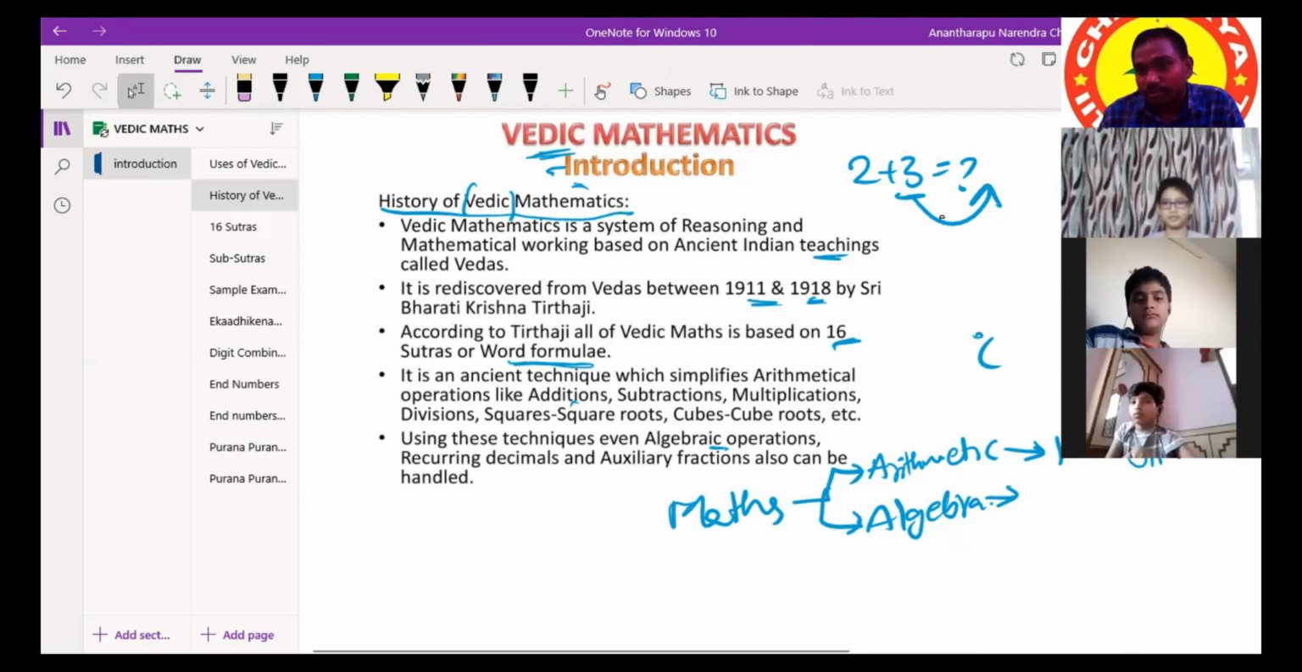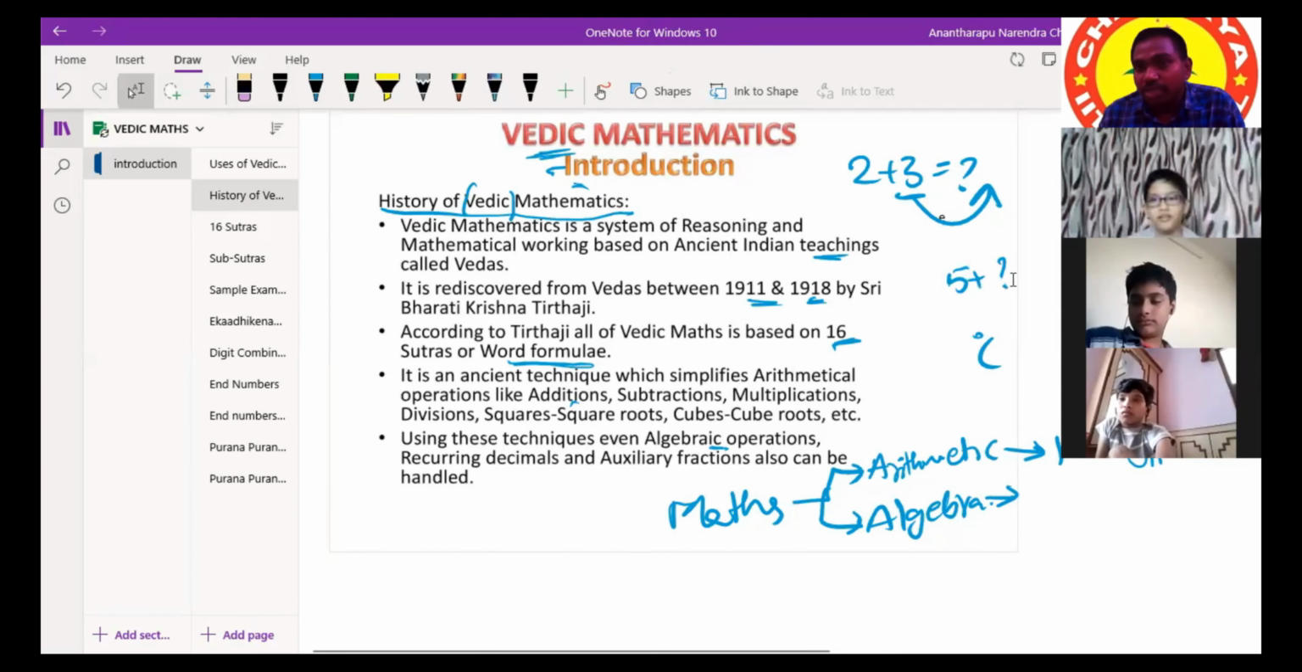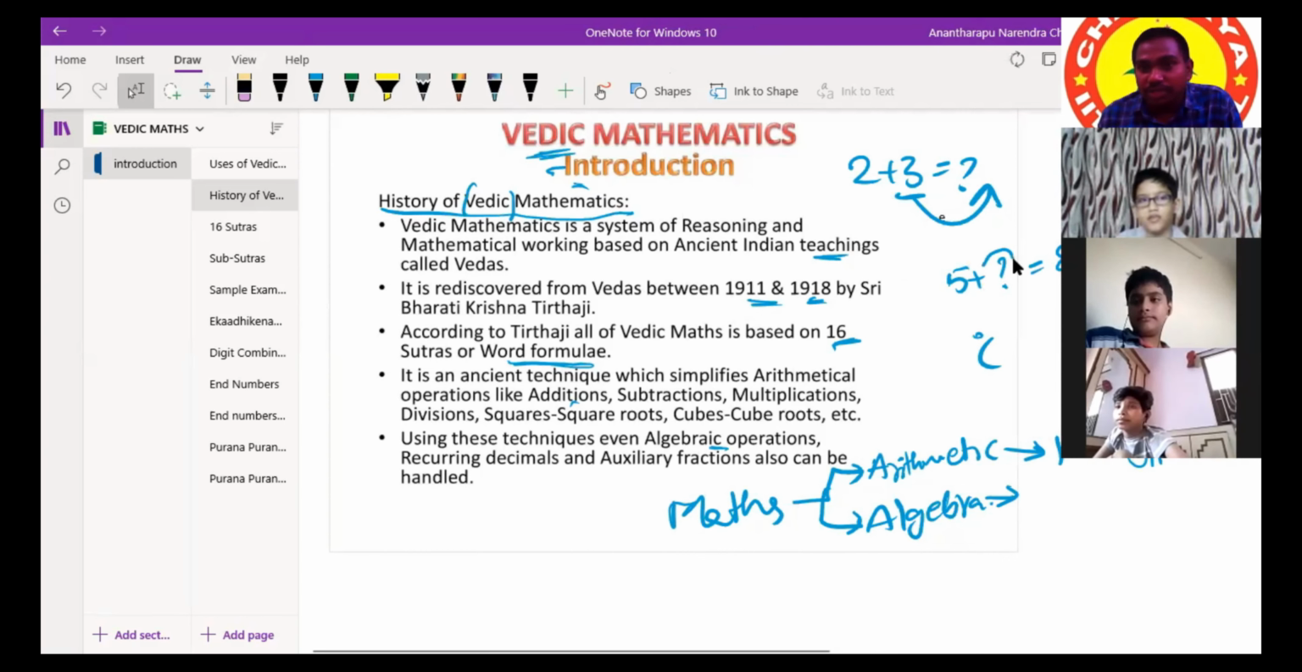Suppose I ask another question in algebra, where we are going from unknown to known. 5 plus how much is 8? Plus 3. This question mark is a known thing or an unknown thing? Unknown. 8 is a known thing. We are moving from unknown to known, then it will be algebra.